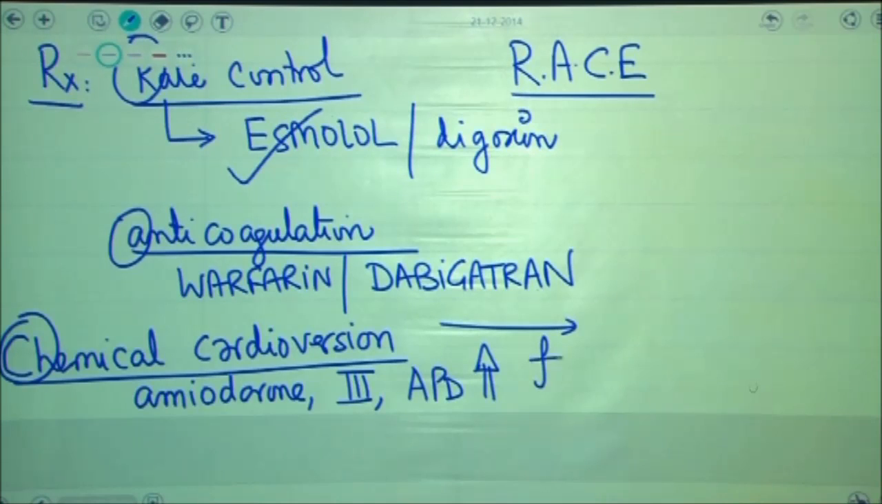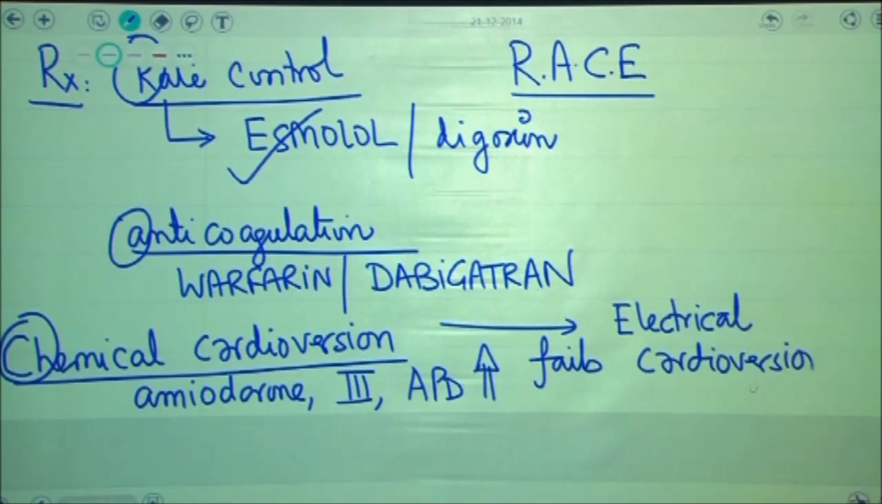However, if chemical cardioversion fails, then we will have to go in for E, that is electrical cardioversion of the patient. In electrical cardioversion, we will have to provide the patient a DC shock, which will help in termination of this arrhythmia. The most common arrhythmia in clinical practice is best treated by the RACE protocol.